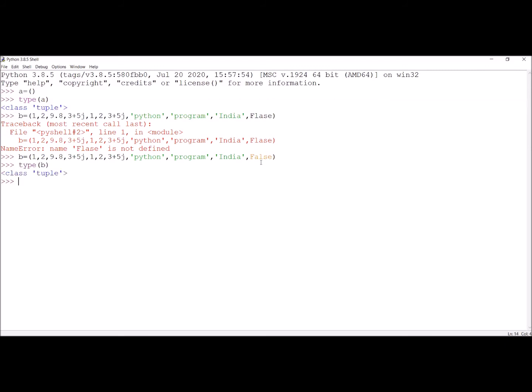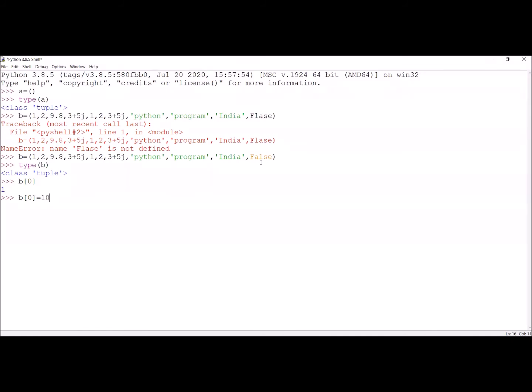B is a tuple. As we have already discussed, the elements in the tuple cannot be deleted. Now I am trying to access the elements by using the indexing. Index works for the tuple. So B of 0 means the first element will come, so 1. Now I want to replace this B of 0 with some element 10.